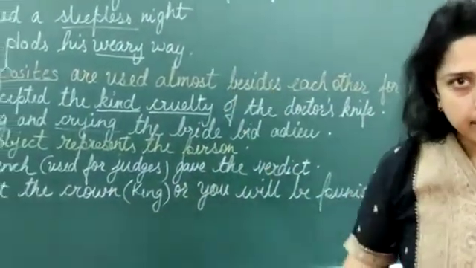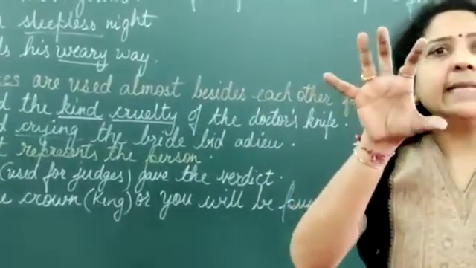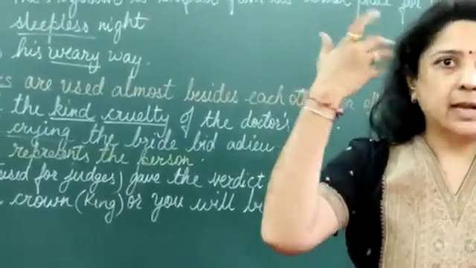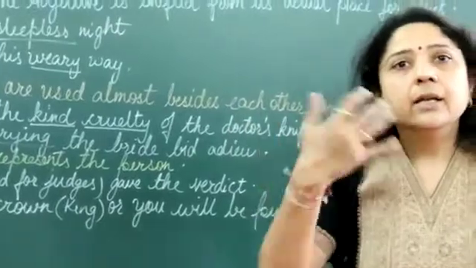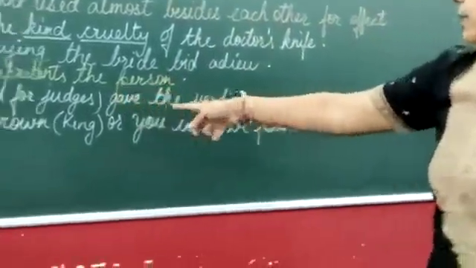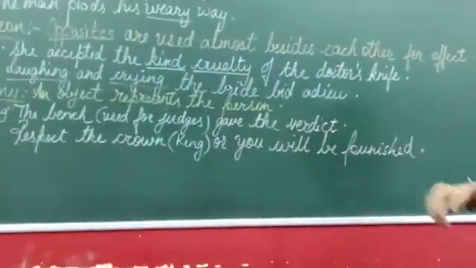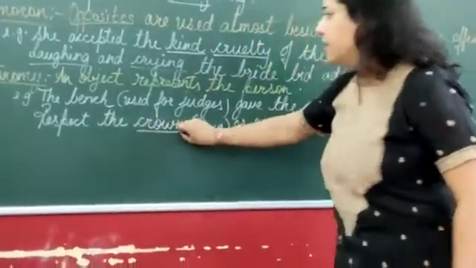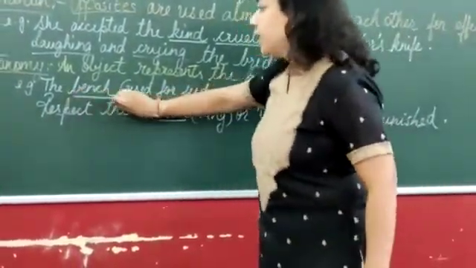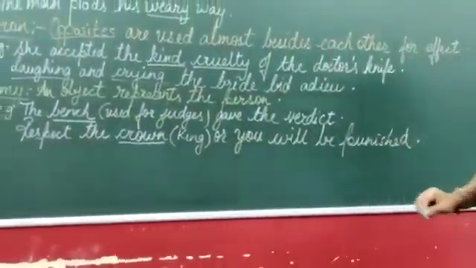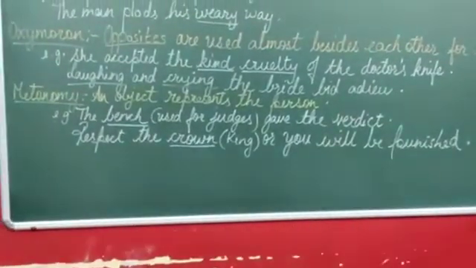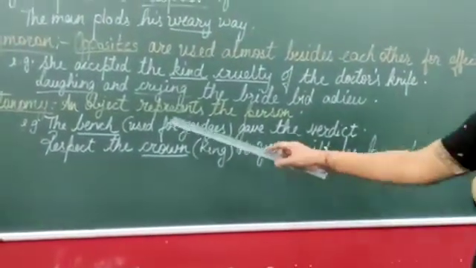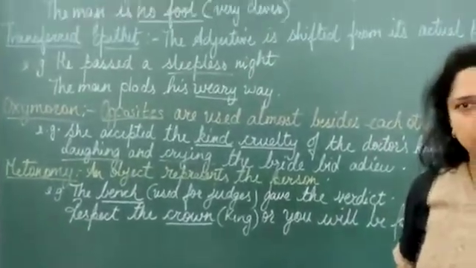So instead of the person, any symbolic thing like a crown symbolizes a king. So that symbol is used. Respect the crown or you will be punished. So here the crown stands for the king. The bench stands for the judges. Just as I told you, the school stands for the children. So that figure of speech is termed as metonymy.